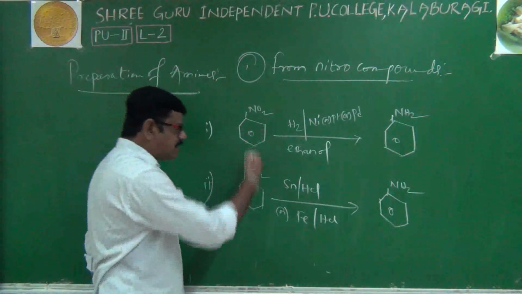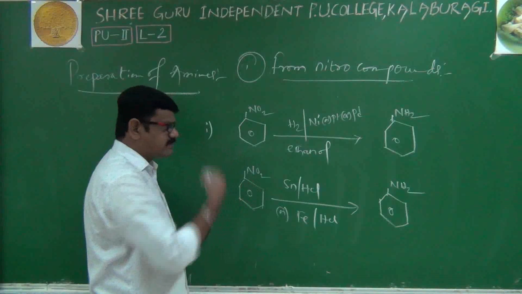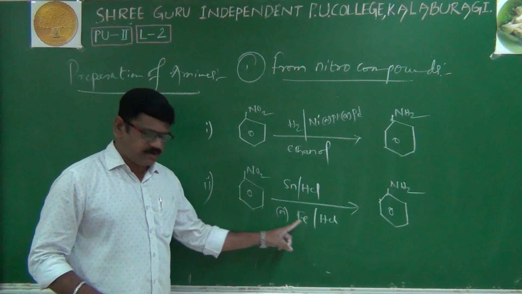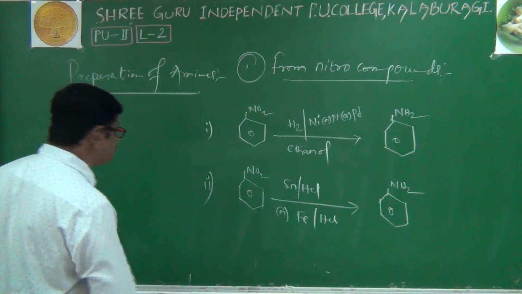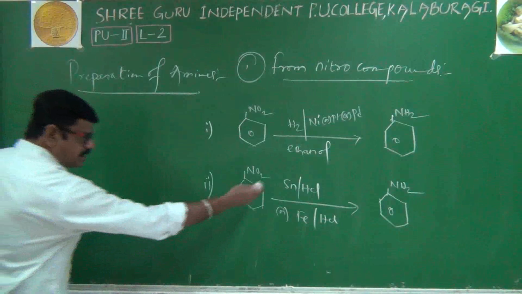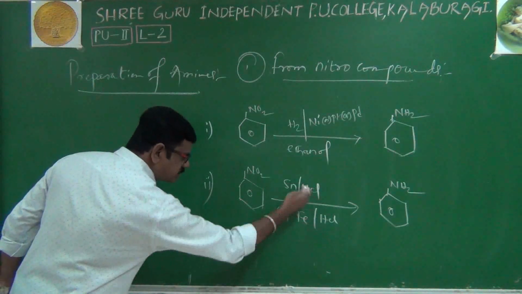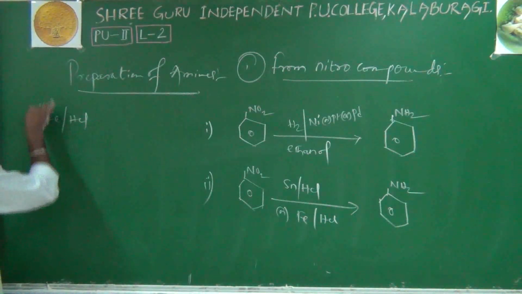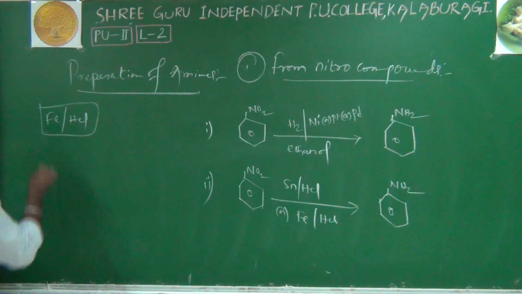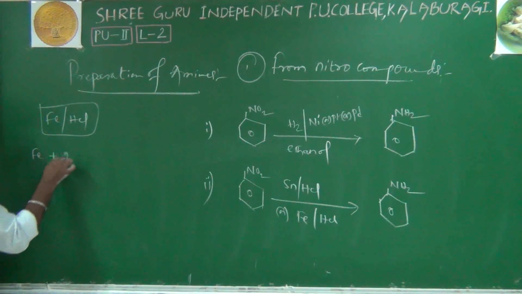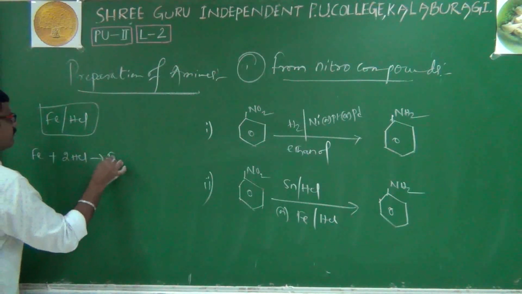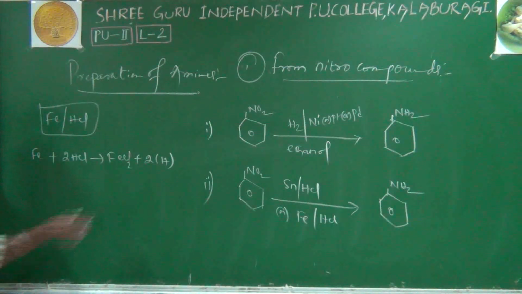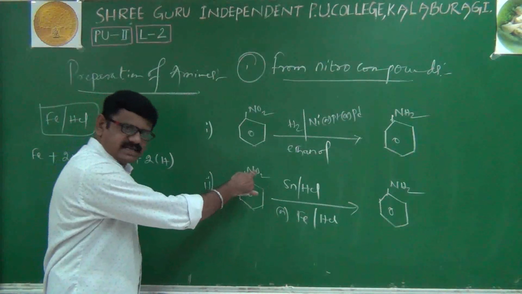Out of these two equations, generally we will prefer this one. Why we prefer it, please try to understand: Sn/HCl or Fe/HCl. Out of these two, the Fe/HCl reducing agent is preferable. Why? When iron reacts with HCl, you will get ferrous chloride, and of course nascent hydrogens are released. Those nascent hydrogens will be utilized for the reduction.